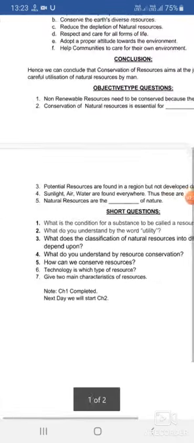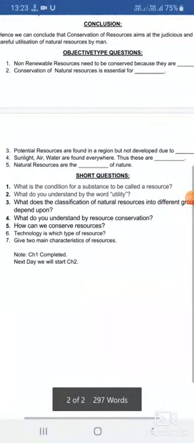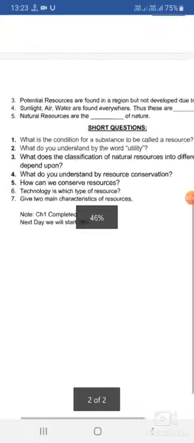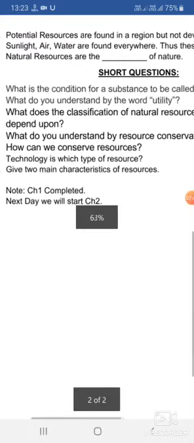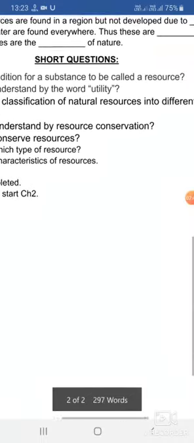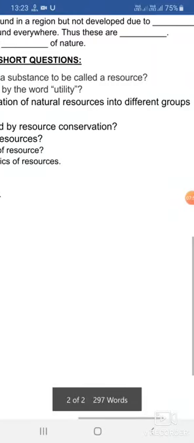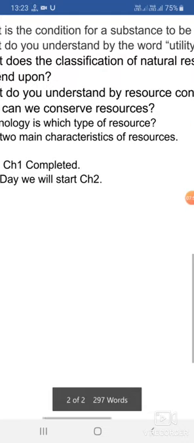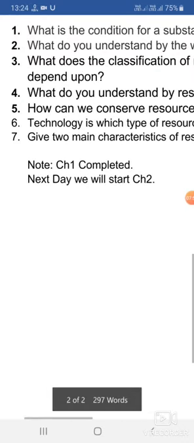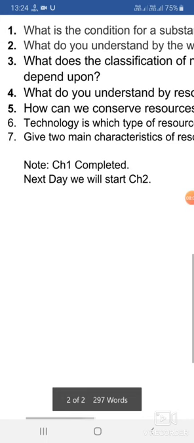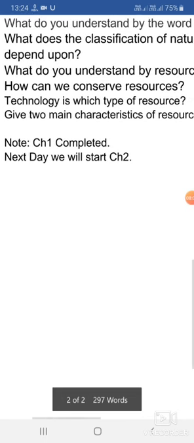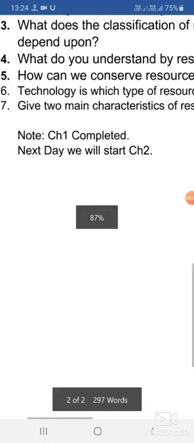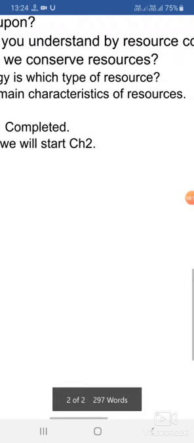Now, some short questions. What is the condition for a substance to be called a resource? What do you understand by the word utility? What does the classification of natural resources into different groups depend upon? That means the basis. What do you understand by resource conservation? How can we conserve the resource? Just now I explained the concept. Technology is which type of resource? And lastly, give two main characteristics of resource.